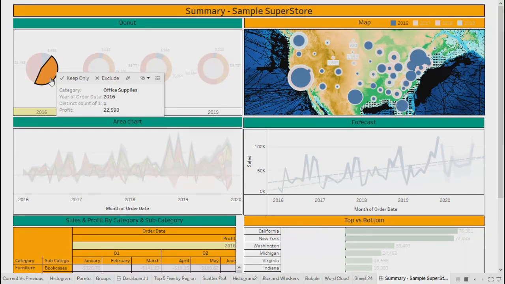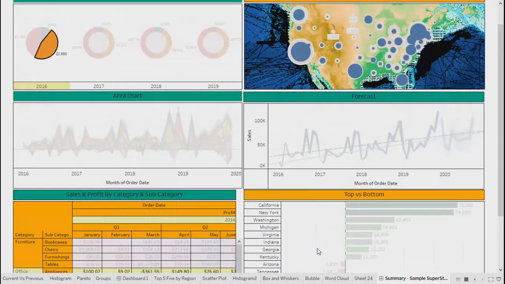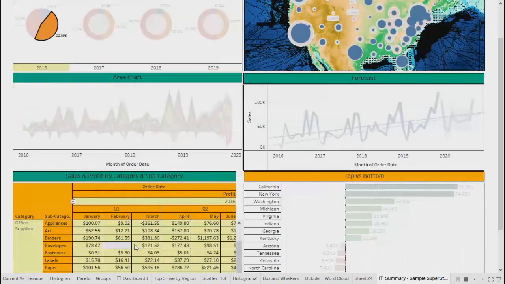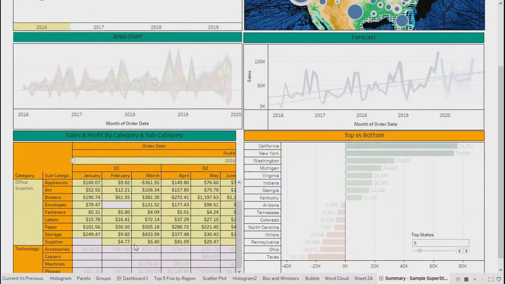So I'm clicking on office supplies. Do we have any representation of office supplies here? Right, we don't have. So that's why even in the top versus bottom, it is not working. And the same thing goes for the area chart also. Because that common field doesn't appear in these three charts, it doesn't seem to be working, right? Wherever we have exact values, either 2016 or that category, it highlights that data. It's not filtering out, it's just highlighting.